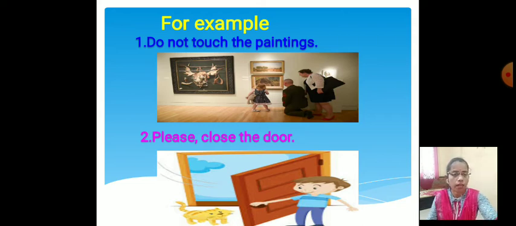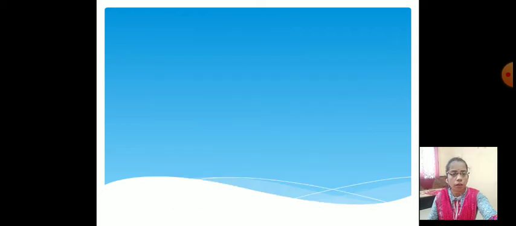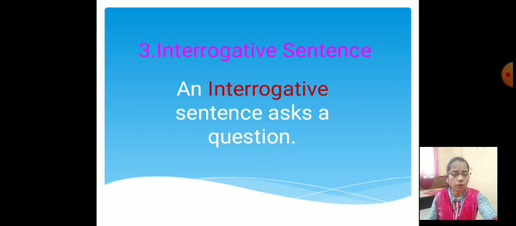Okay. Now let's see the third kind of sentence, interrogative sentence. See the definition. An interrogative sentence asks a question. It is very easy to find out from the given sentence which is the interrogative sentence. That is, in interrogative sentence there is the question. So we easily understand the interrogative sentence.